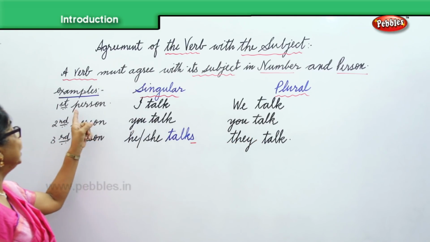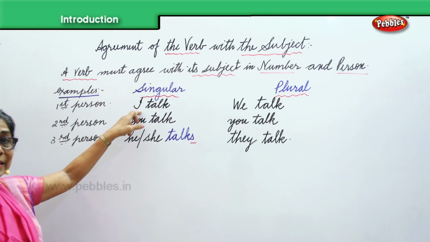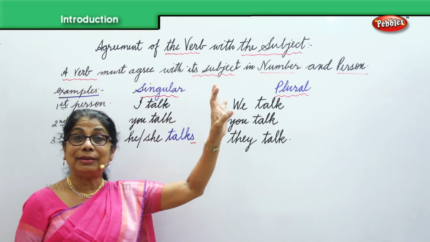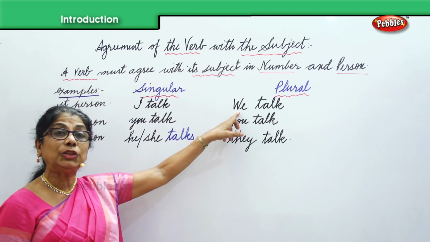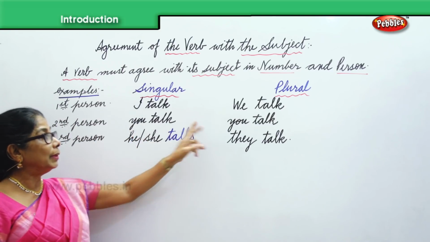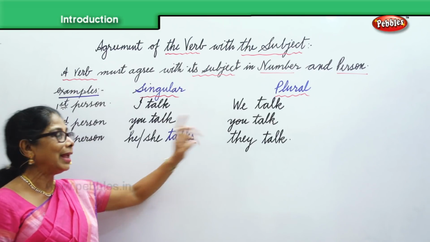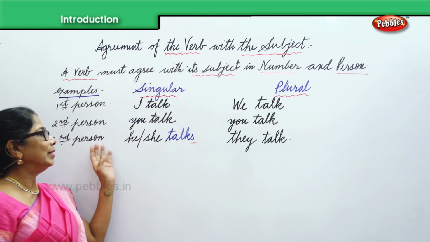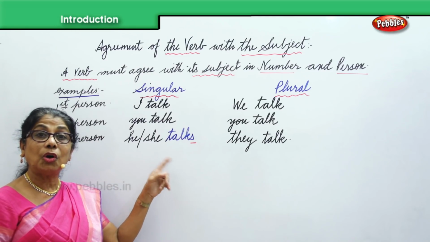Okay? So in the first person you have I talk. In writing, any matter in writing, we've got to be careful. Then in plural, we say we talk. In the second person, we say you talk, and the same thing in the plural, you talk. In the third person, whether it is he or she, we say he talks or she talks.